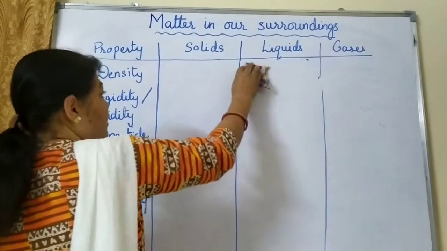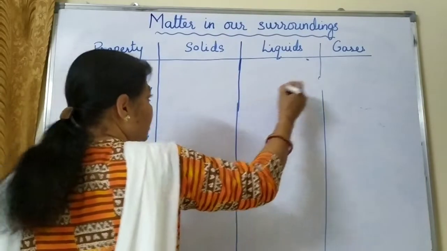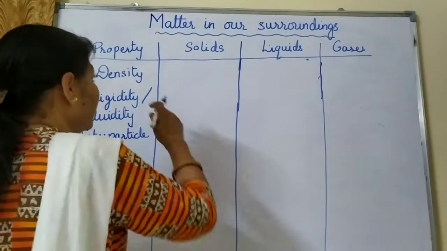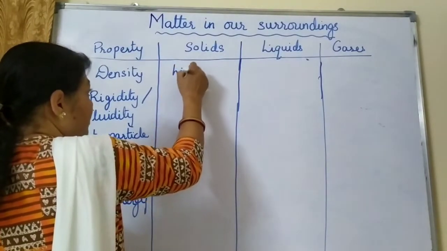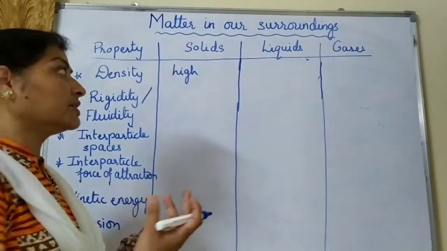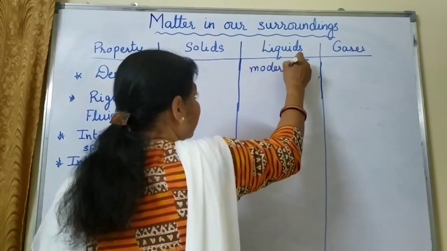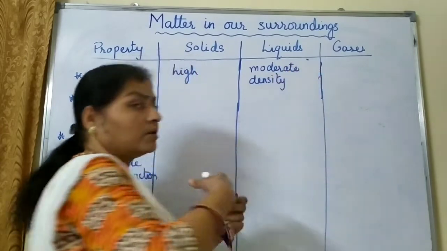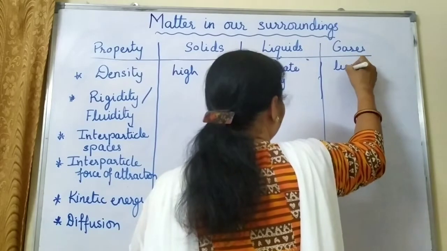So solids, as we know, the particles of solids are very close to each other, means they will be arranged in a less volume. So it means that the density of solid is high. And then the molecules of liquid are arranged more spaciously, so we can see liquids have moderate density. And then about gases, the molecules are very far away from each other, so the density is very less.